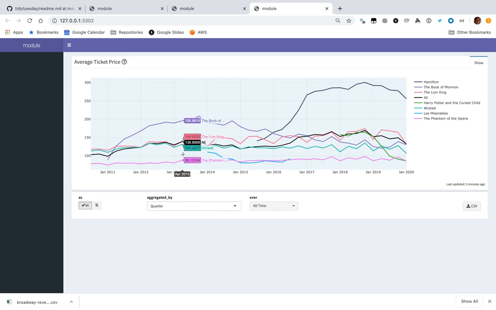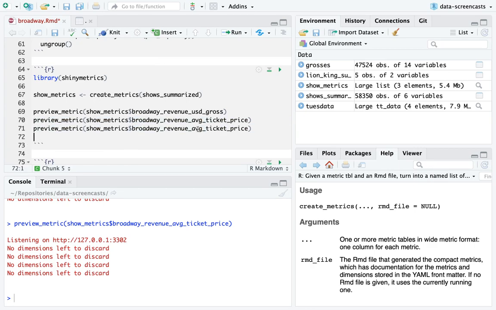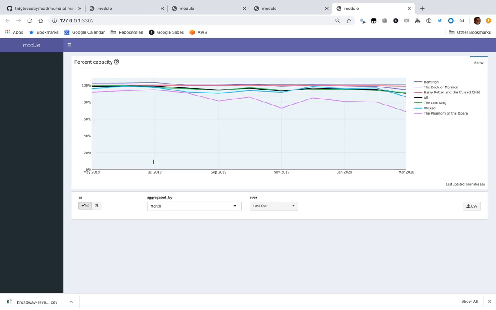So this is how tidy metrics and shiny metrics, developed by me and Ramnath Vaidyanathan, work together to create interesting dashboards. The last one I'm going to include is PCT capacity. Percentages. So this is actually what I was referring to before. When you use PCT in your prefix, it actually knows to make this a percentage, and that's really helpful. Notice there's so little customization. The customization was like I had a title, a dimension, which now has a little browser window on top of it, and now I can see, okay, here's the capacity.